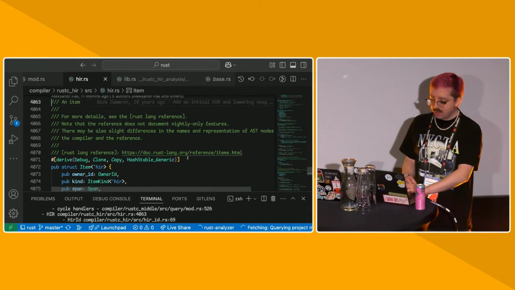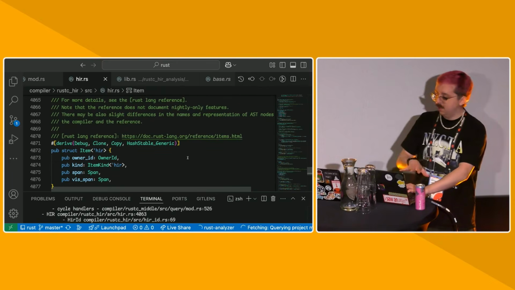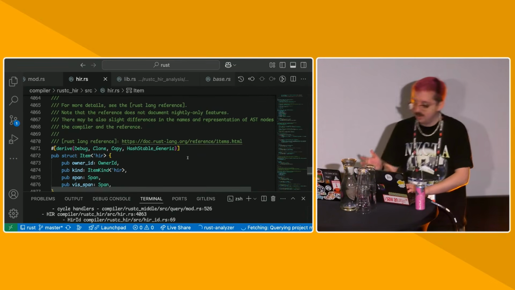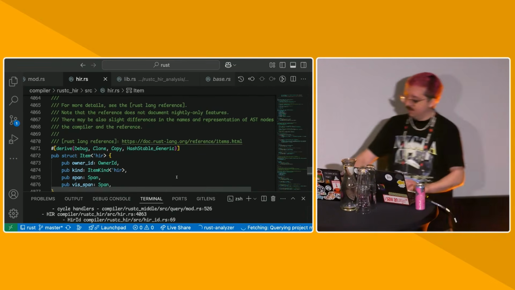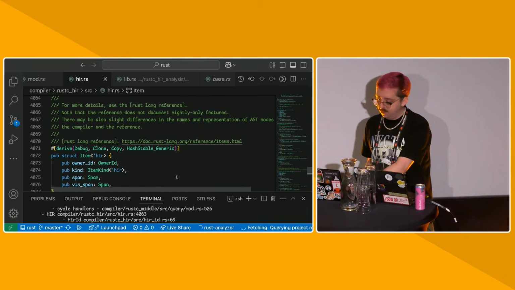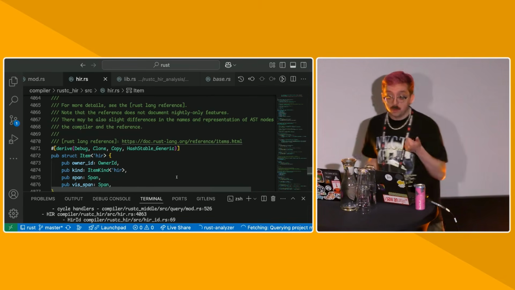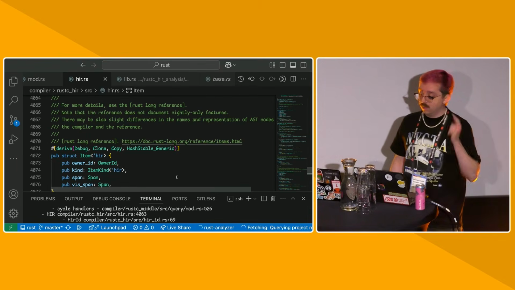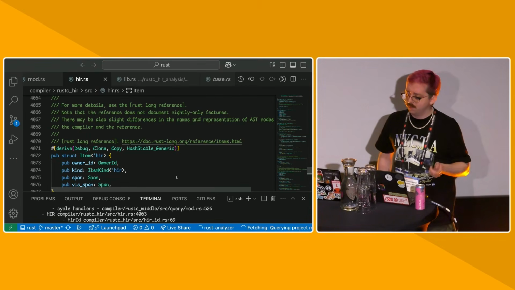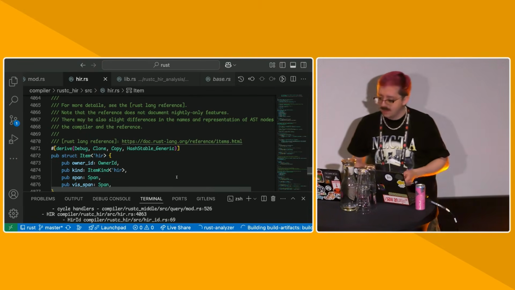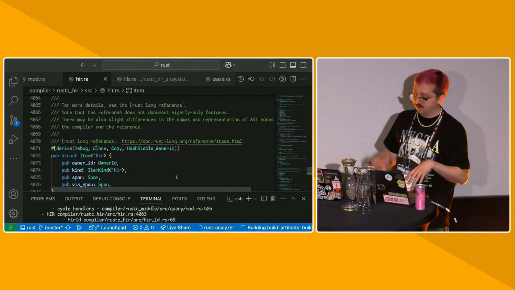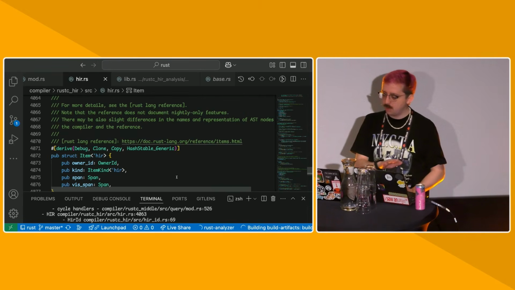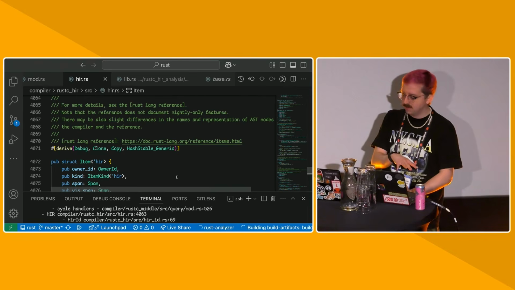The HIR here is generally also tree shaped, of course. Compared to the AST, though, it's immutable. It's desugared, so we lower a lot of things like for loops and dot awaits into simpler representations that we can type check more easily. So we don't have so many special cases in the compiler.